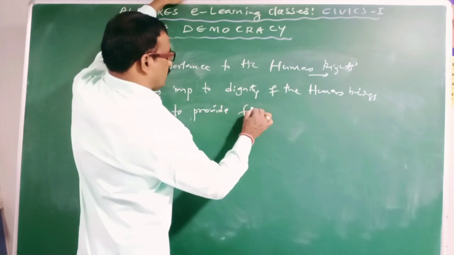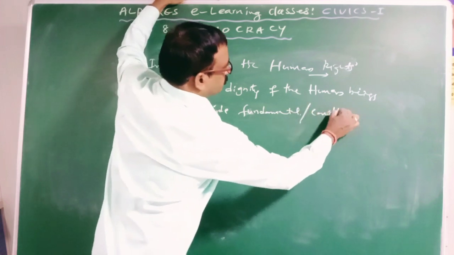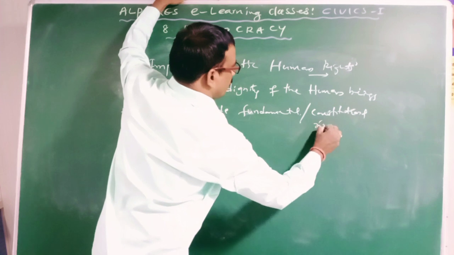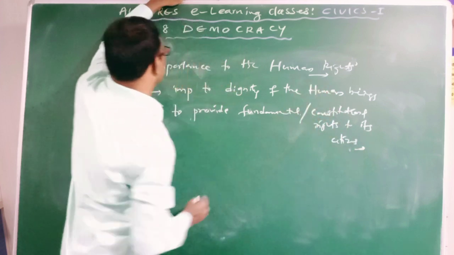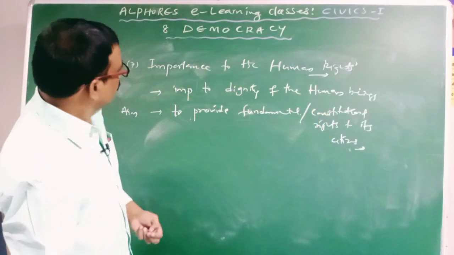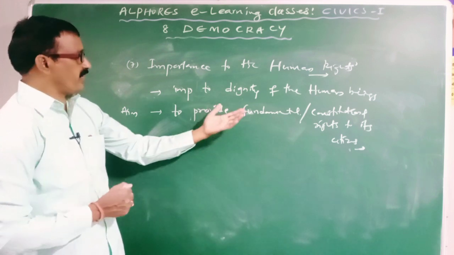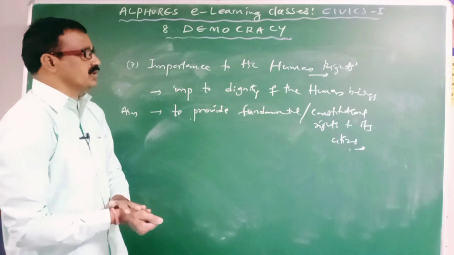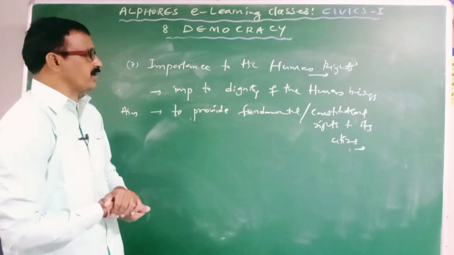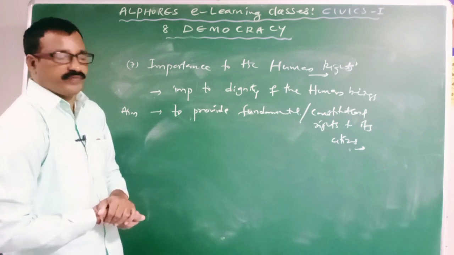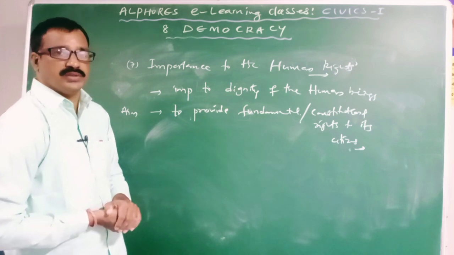Now in the world, so many democratic governments are providing various types of fundamental rights to their citizens. Example, the Constitution of India and the Constitution of America provide various types of constitutional or fundamental rights to their citizens.